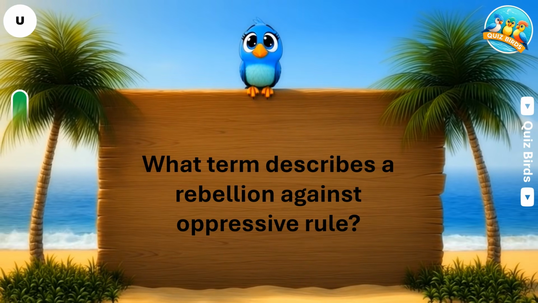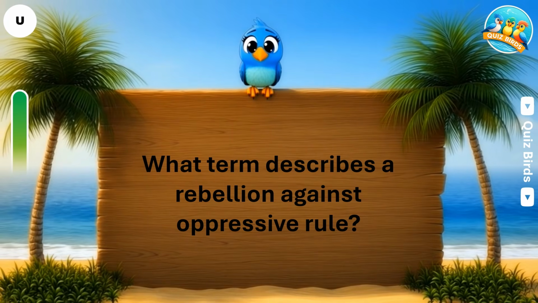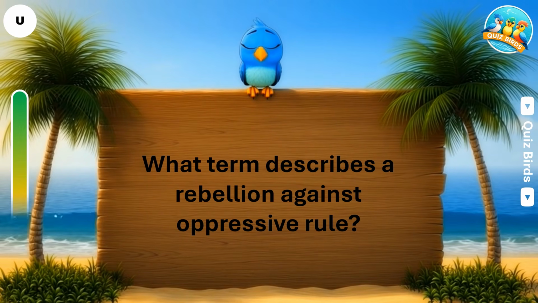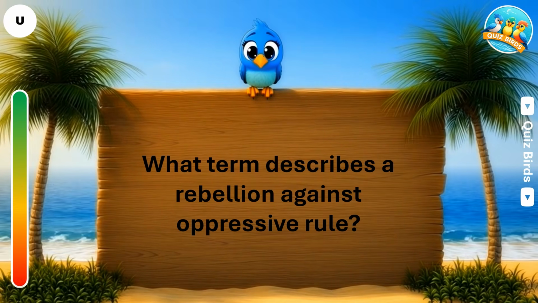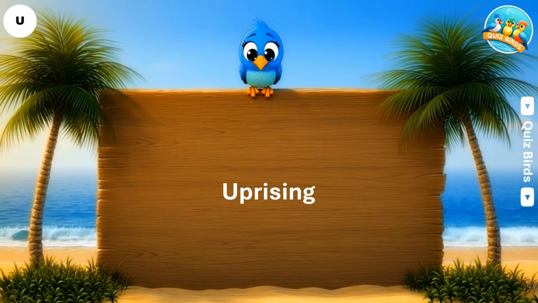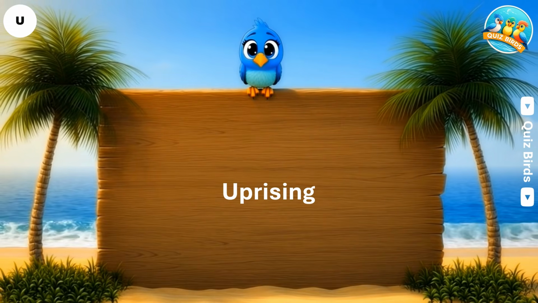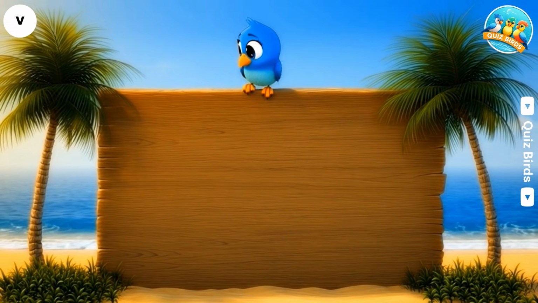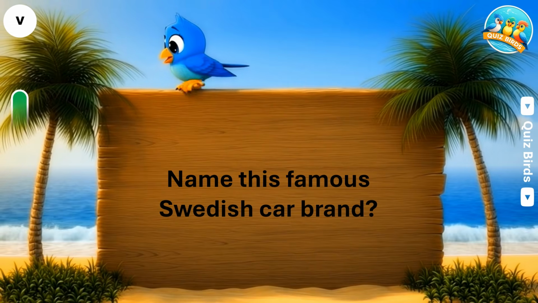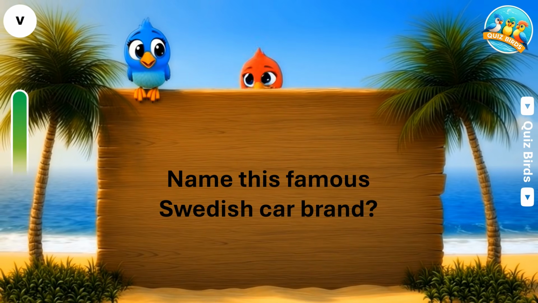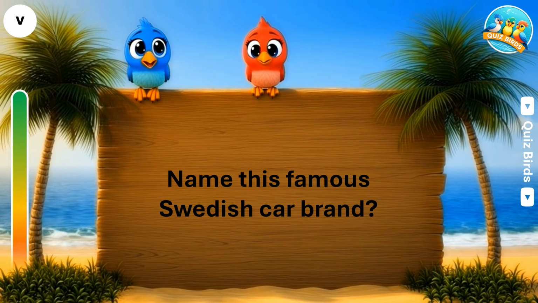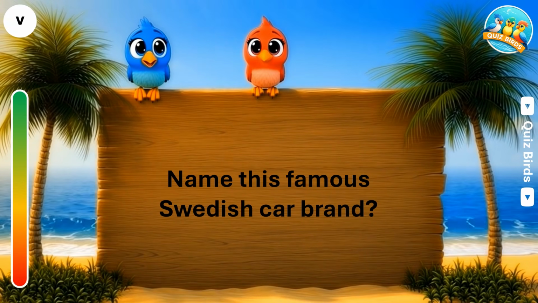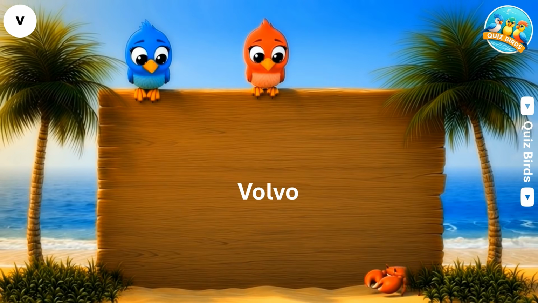Which U describes a rebellion against oppressive rule? That is uprising. Which V is the famous Swedish car brand? The answer is Volvo.